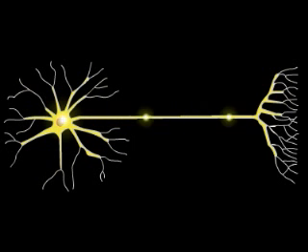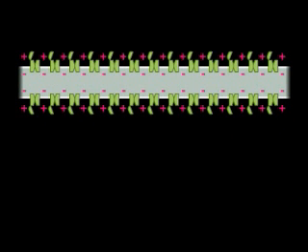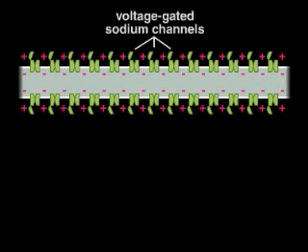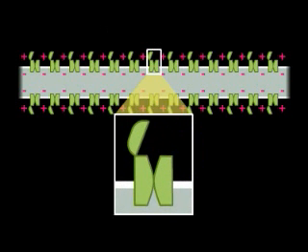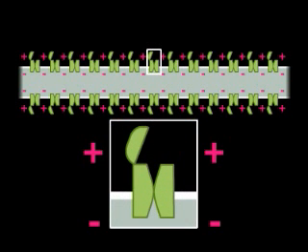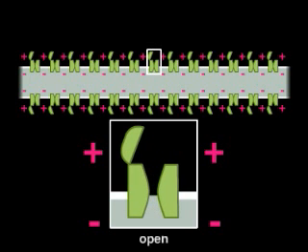To transmit an action potential over such a distance without weakening requires that the signal is continuously reamplified along the way. The central molecular players in this process are the voltage-gated sodium channels, which undergo a cycle of finely choreographed conformational changes. When an action potential passes, sodium channels open in response to membrane depolarization. Sodium ions rush into the axon, further depolarizing its membrane.